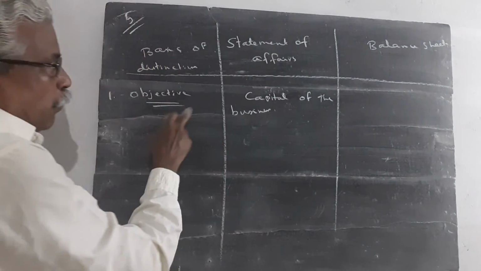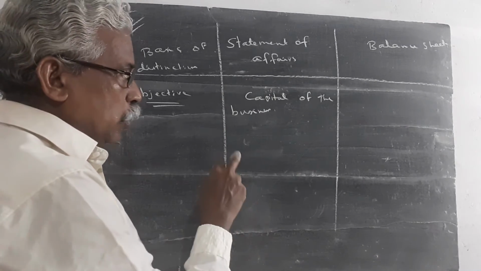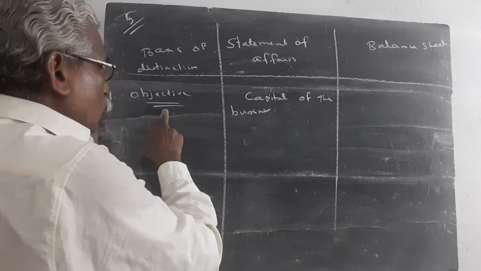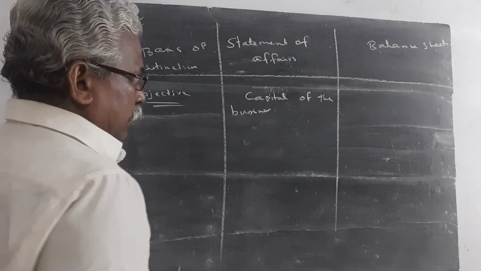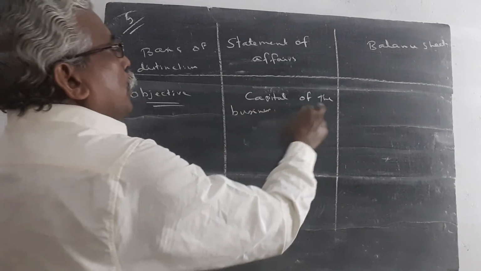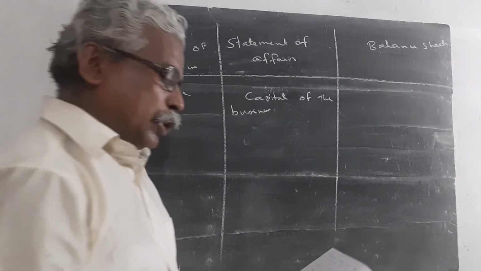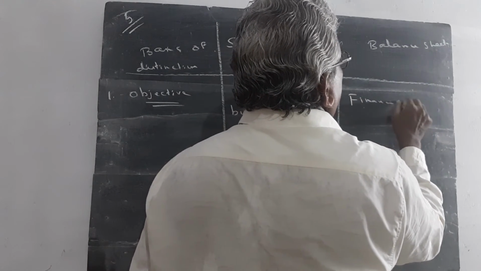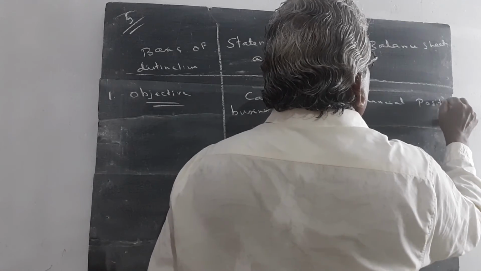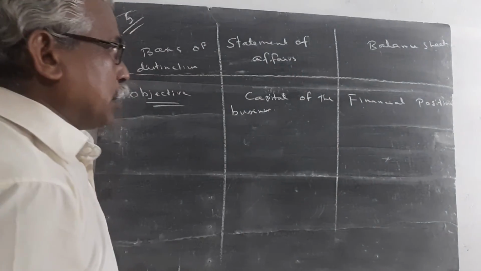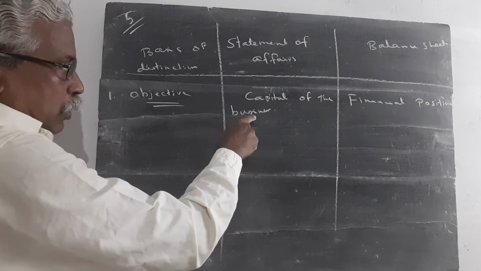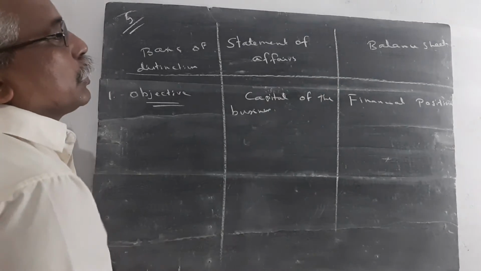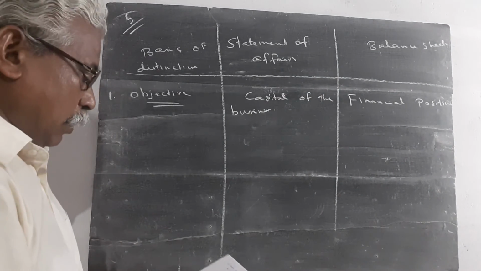But the balance sheet is prepared to ascertain the financial position of the business. The financial position of the business can be found by preparing the balance sheet.